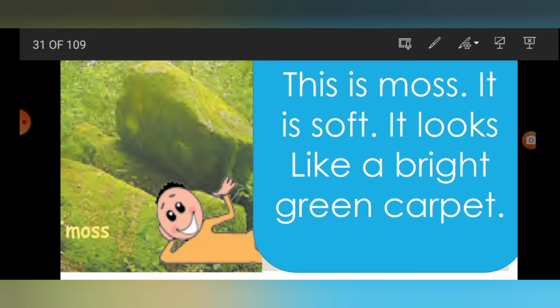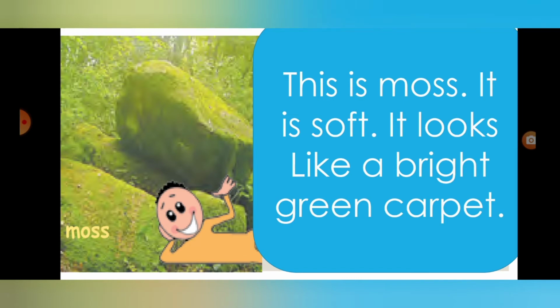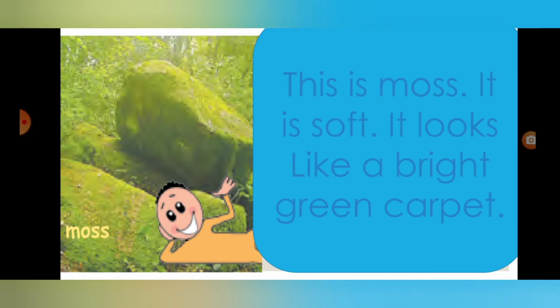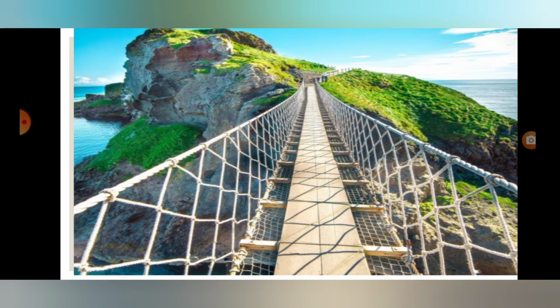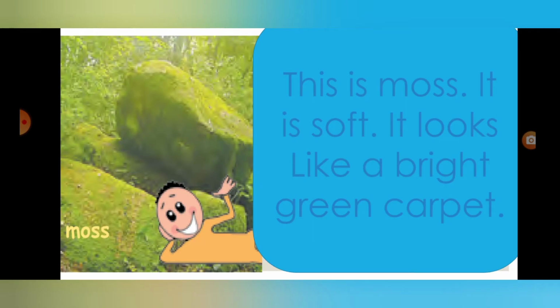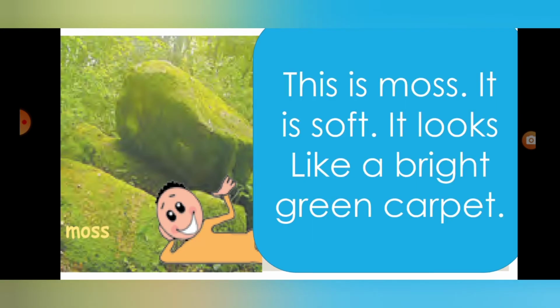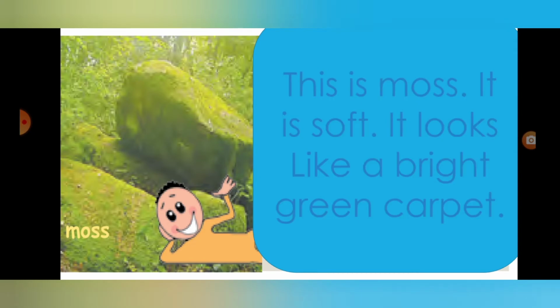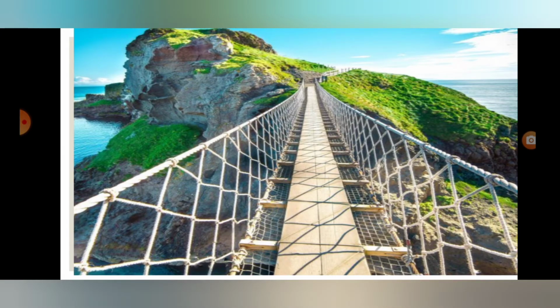This is moss. In Marathi it's called sheval. It is soft. It looks like a bright green carpet. Do you like it? Very good. Look, the mountain covered by moss.